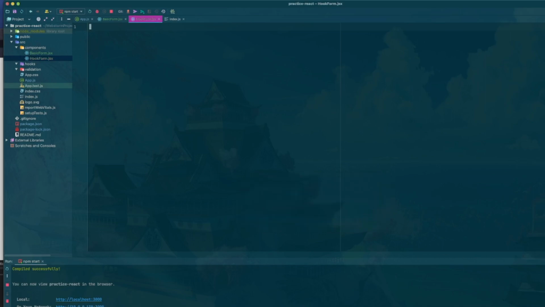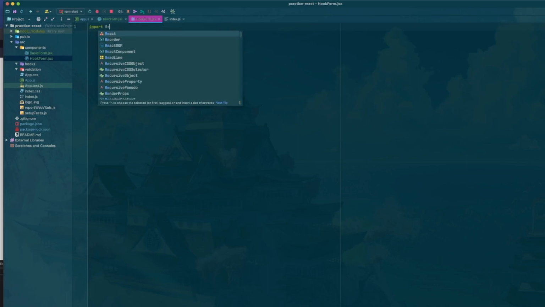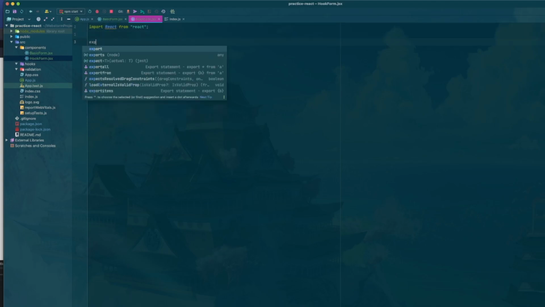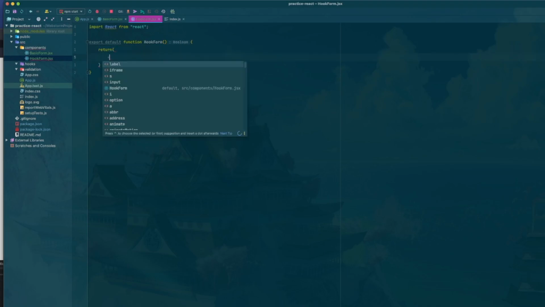Okay, so let's actually get rid of this. Now let's go ahead and start this one up. Once again, we're just going to import React from React, and then we're going to do an export default function. This is just going to be called HookForm. We'll handle our return statement pretty much the same way, just pass in a fragment.